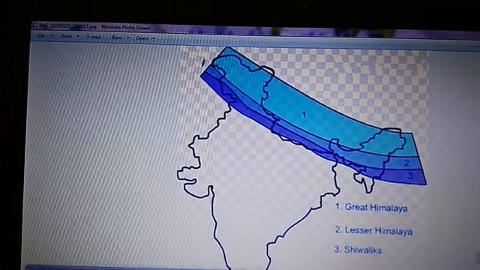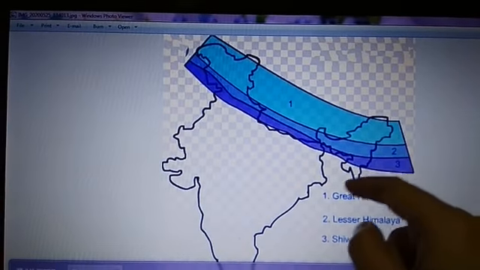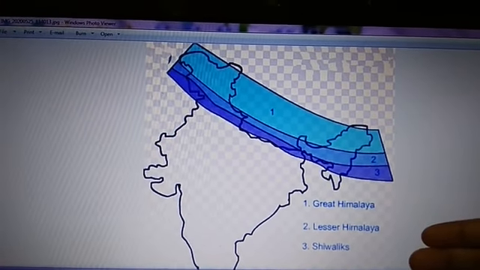Now, talking about the second one, the Middle or Lesser Himalayas, it is also known as Himachal. It lies to the south of Himadri.